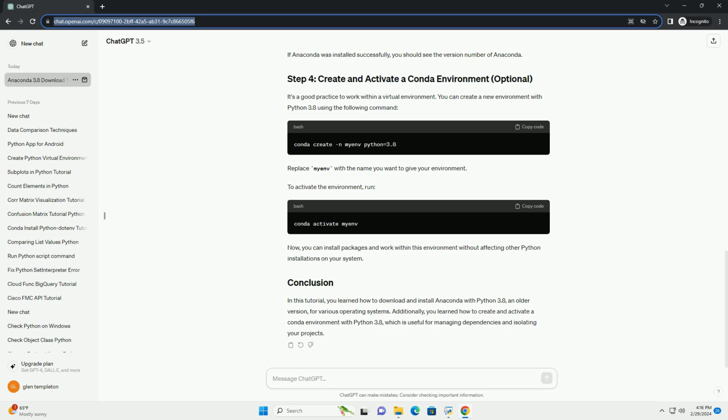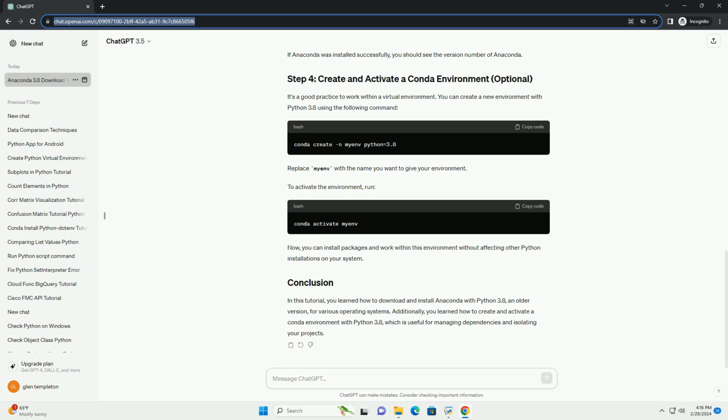In this tutorial, you'll learn how to download and install Anaconda, a popular Python distribution, specifically focusing on an older version, Python 3.8. Anaconda is widely used for data science, machine learning, scientific computing, and more.